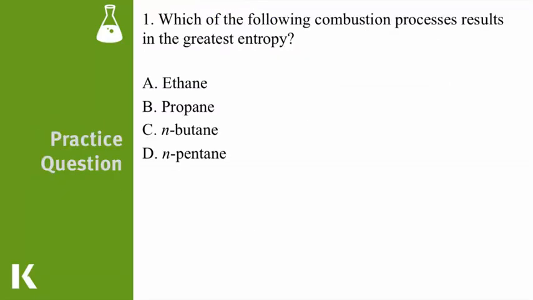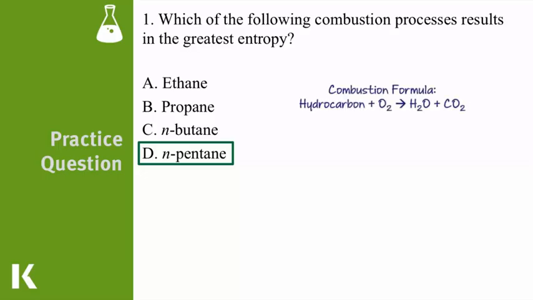Let's now try our practice question from the beginning of this review, which asks us to predict which of the following molecules will have the greatest entropy following a combustion reaction. And the correct answer is D. We know that entropy will have either a great heat content or it will have the greatest ability to disperse its energy. And we know that combustion is simply burning a hydrocarbon in the presence of oxygen to create water and carbon dioxide. Since we don't know a lot about the heat content of this reaction, we'll have to go off of the ability of each of these molecules to disperse themselves over a larger area.